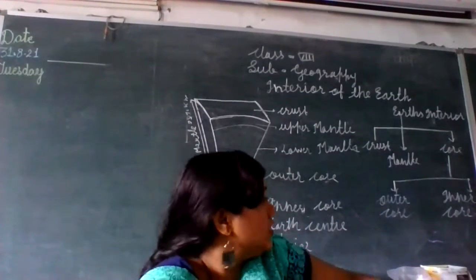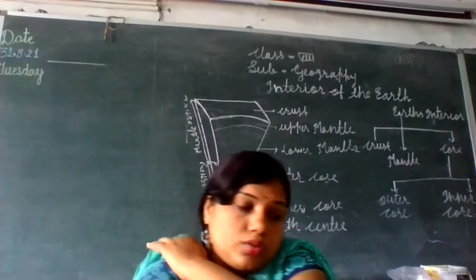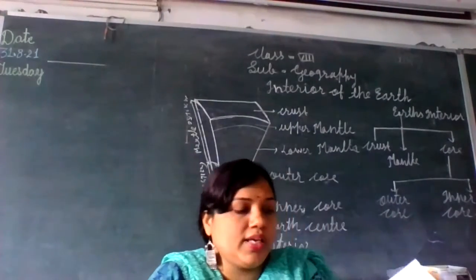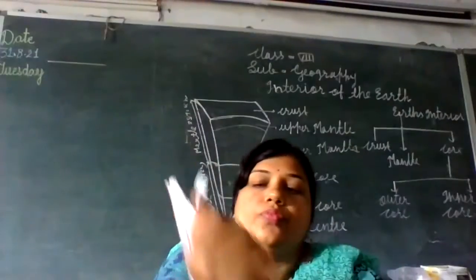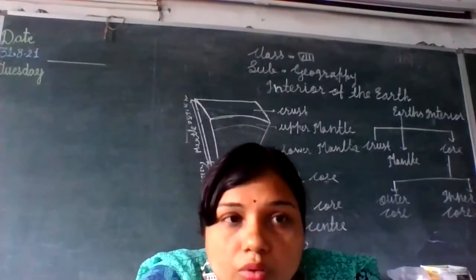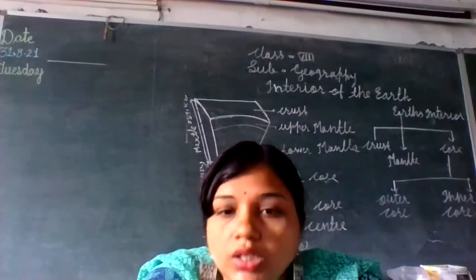Okay, now let us discuss about the inner core. Okay, so as you can see here in the pictures, this is the diagram of how the magnetic field gets developed in the case of the outer core. See here, you can see it very well. Okay. Now we will talk about the inner core.